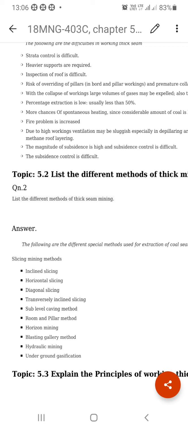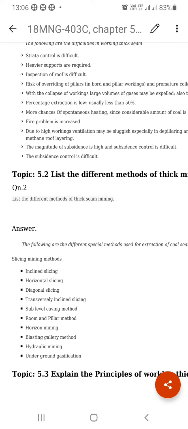The percentage of extraction must be below 50%, so automatically the efficiency is very low, production is very low, and productivity is also very low.